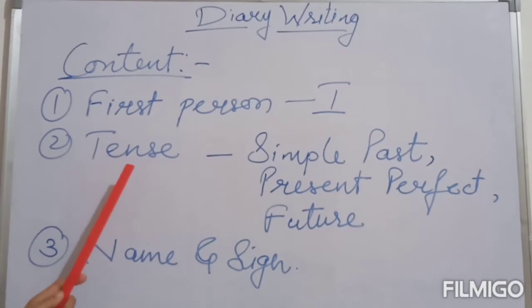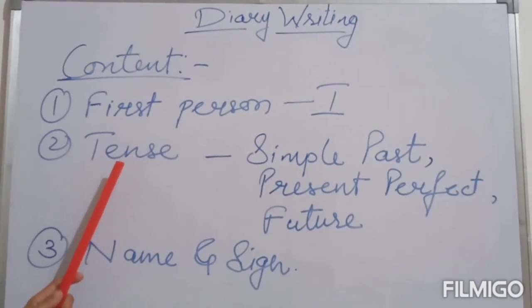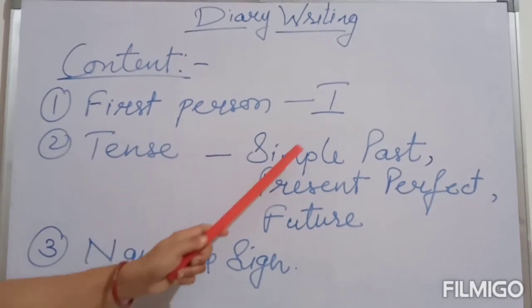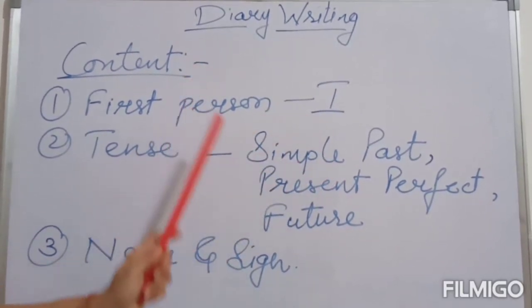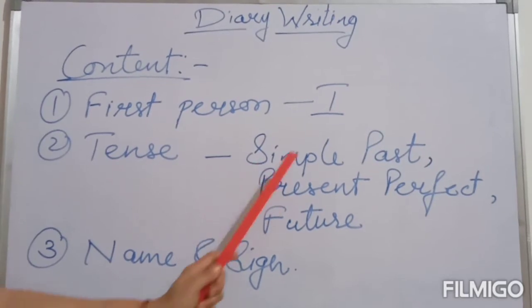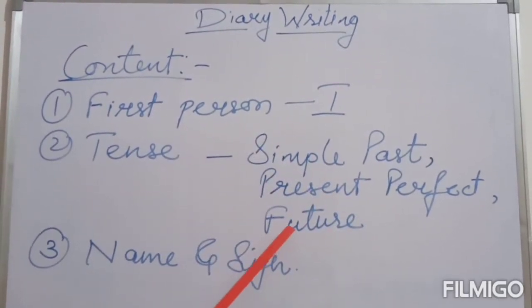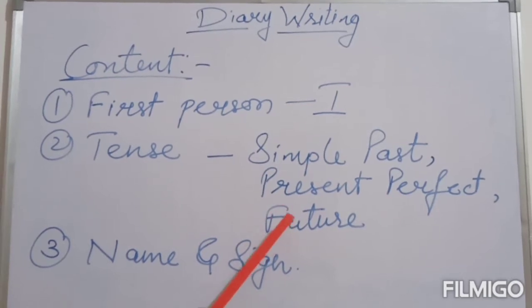Tense. Now what kind of a tense we have to use while writing a diary is a big question for children. We have to use simple past tense. Another tense is the present perfect tense, and future tense also we have to use while writing a conclusion.